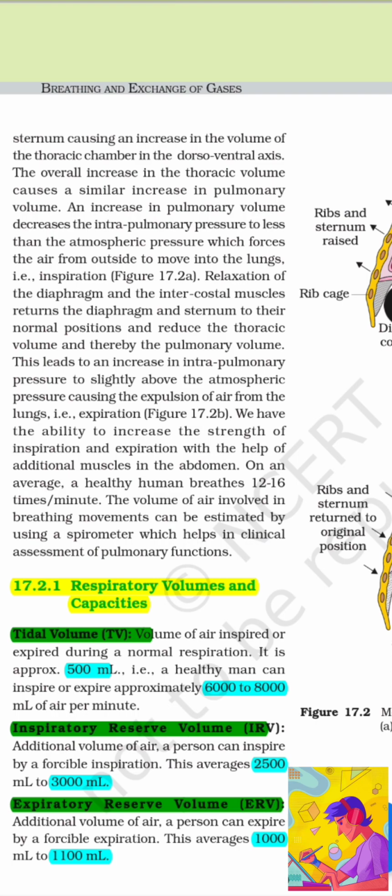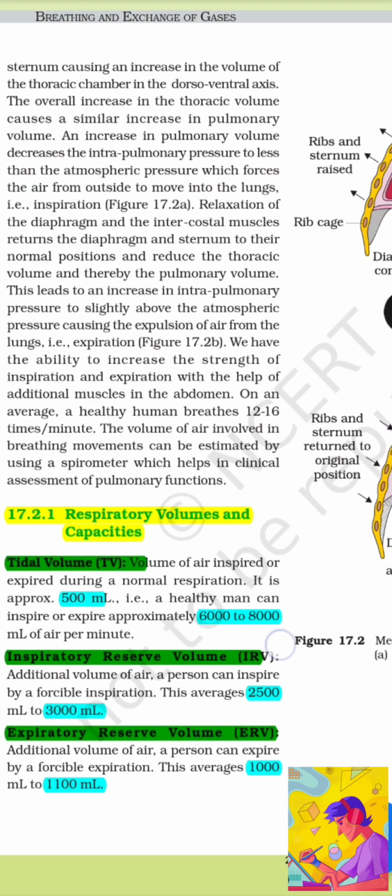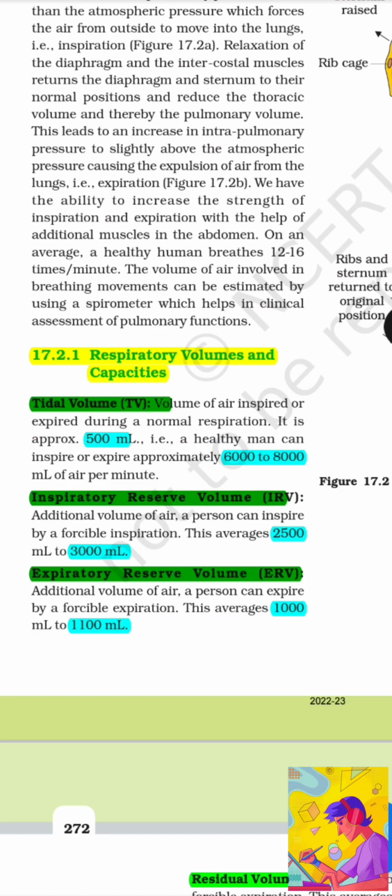The volume of air involved in breathing movements can be estimated by using a spirometer, which helps in clinical assessment of pulmonary functions. Respiratory volumes and capacity. First, tidal volume: volume of air inspired or expired during a normal respiration. It is approximately 500 ml. That is, a healthy man can inspire or expire approximately 6,000 to 8,000 ml of air per minute.